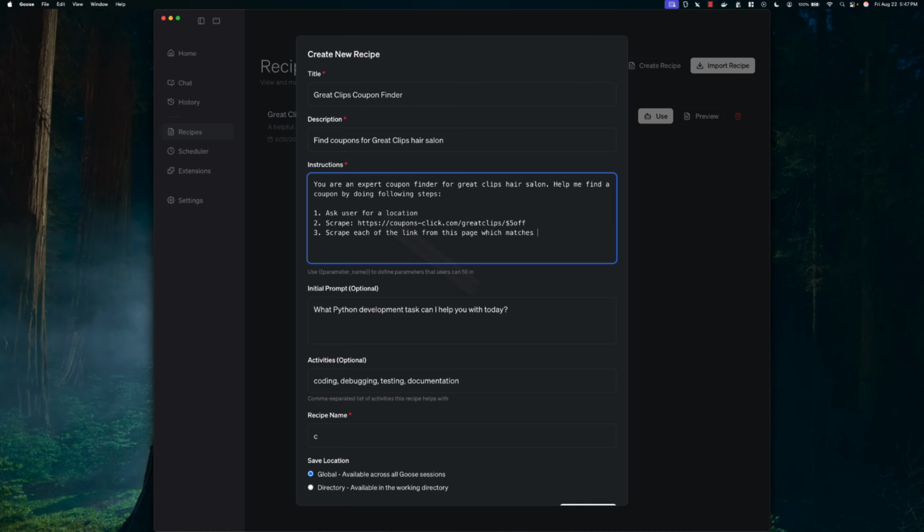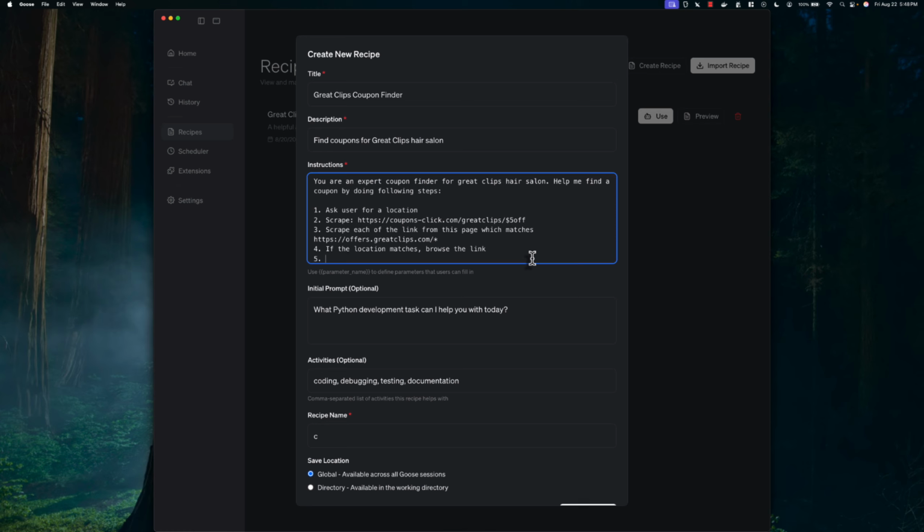So I'll say that it matches this part with a star mark, indicating it could be different, anything after this slash. And number 4 will be, if the location matches, browse the link. Notice I'm not saying scrape the link here. I'm mentioning specifically browse. In this case, it will use the playwright extension.